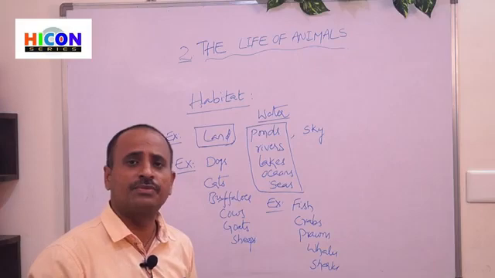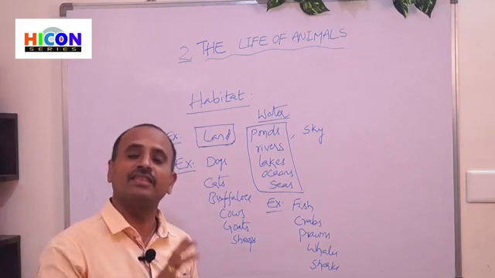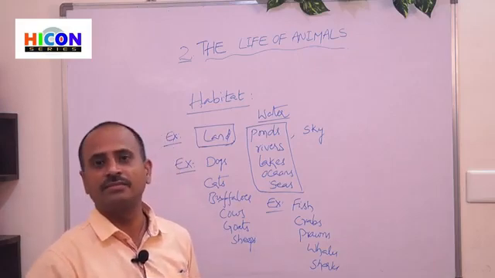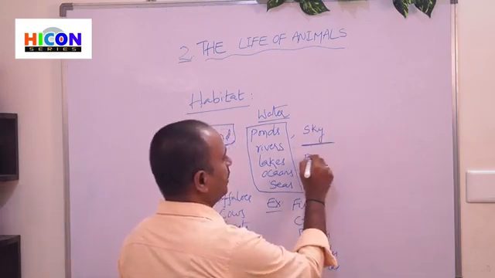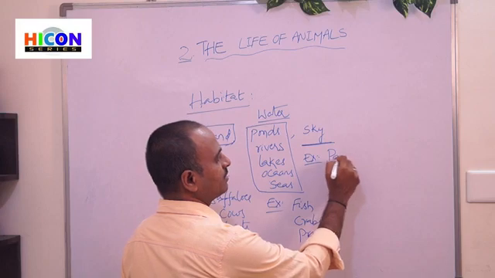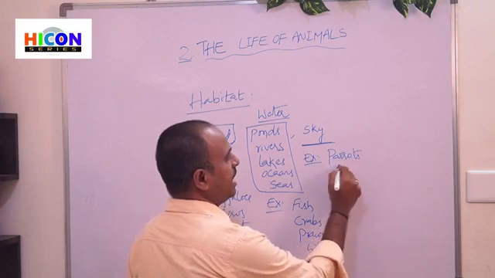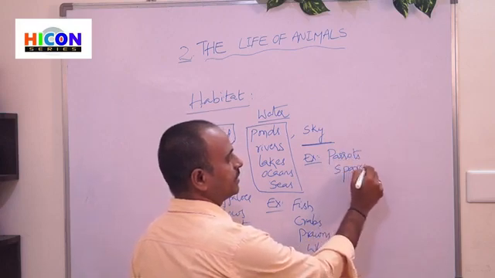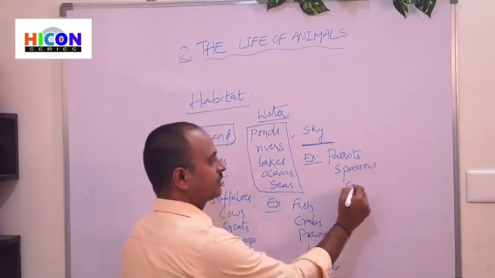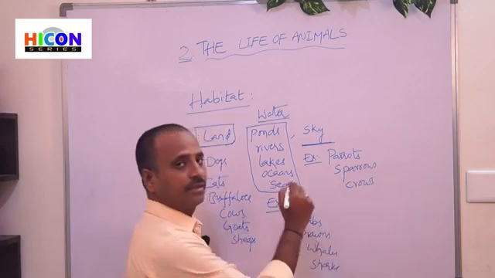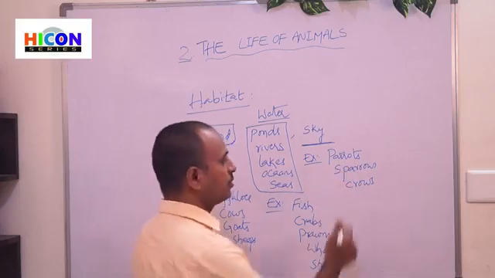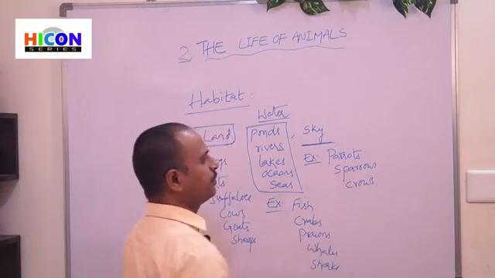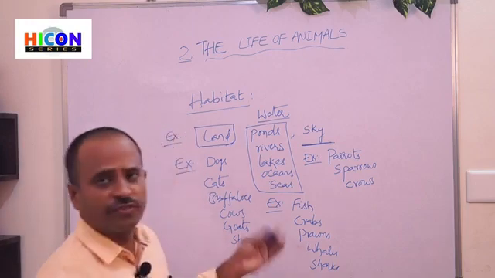And we can also observe some animals that fly in the sky, especially birds. The birds which fly in the sky are, for example, parrots, sparrows, crows. These are the examples of birds which fly in the sky.